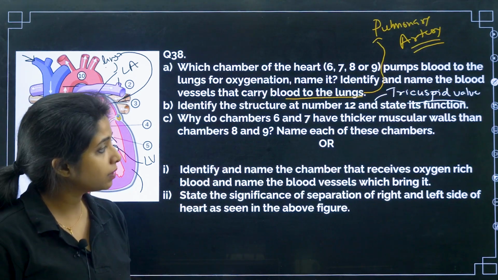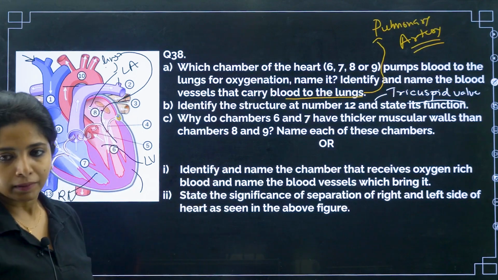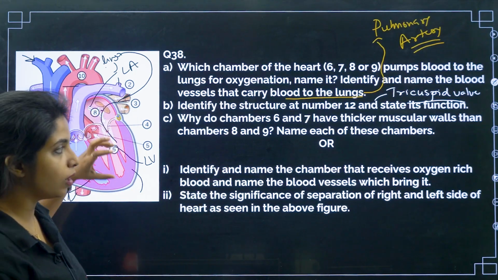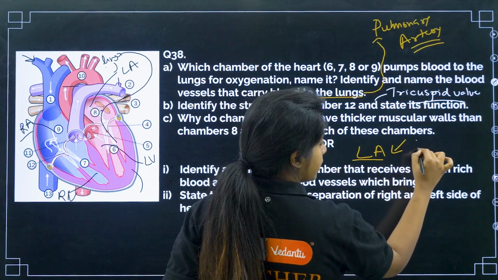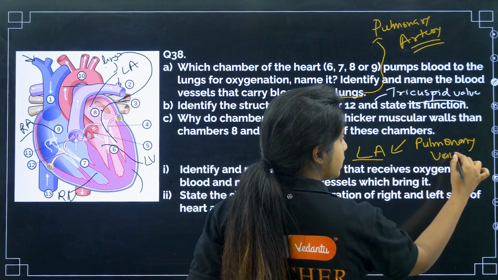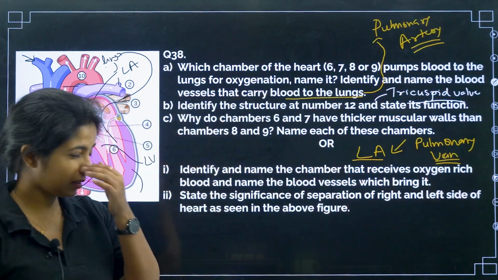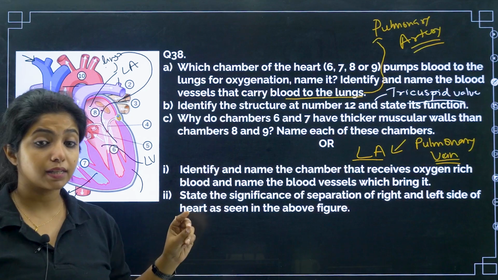Identify and name the chamber that receives oxygen rich blood and name the blood vessel which brings it in. The oxygen rich blood is received by what? The first chamber, that is left atrium. Who brings in the blood? Again, it is between lungs, so it has to be pulmonary, and it is towards the heart, so it has to be a vein. Okay. So, name the blood vessel which brings in, I told you the name as well. I am getting the next sneeze.